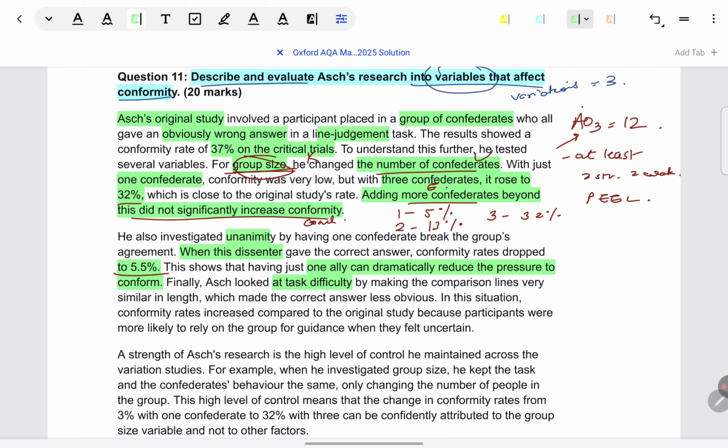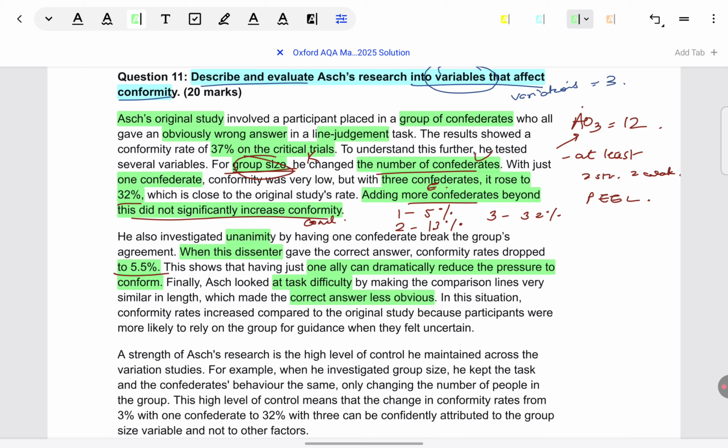Then the procedure in one line, the correct answer is made less obvious. The lines are brought closer to each other, something like that. Now here you can see the exact conformity rate is not given. Here we cannot blame the candidate for it. In the original paper only, Asch has not given the exact findings of the study. Exact percentages are not available. That's why the candidate has not given. So the examiners do take into account. If something is not available in the original source only, they cannot expect you to write. So don't worry about it. If it's not there, don't write about it.